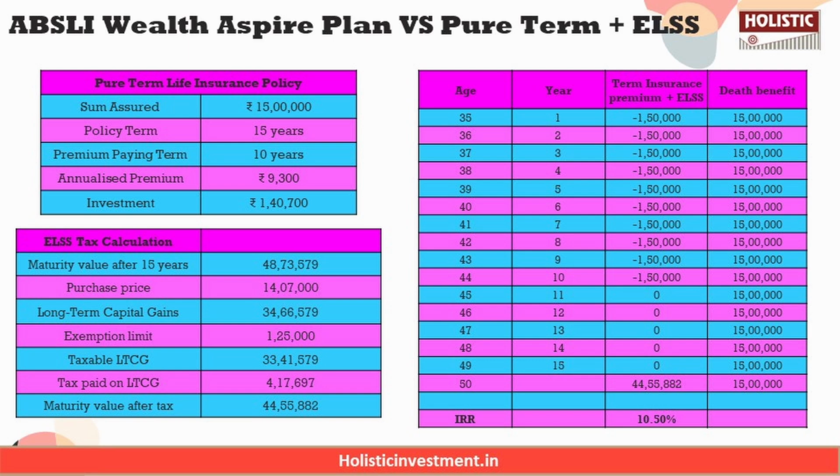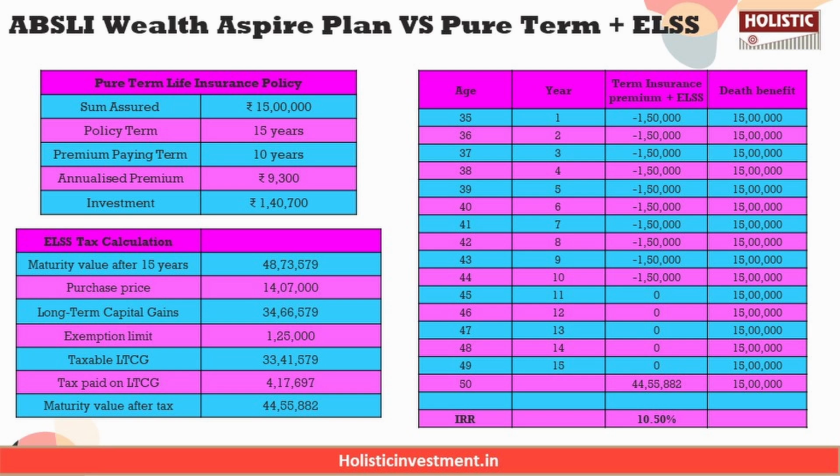another investment vehicle. The investment vehicle we have chosen for this analysis is an ELSS mutual fund, which is also a market linked product. Especially if you take a look at ELSS products, they have a track record of consistently proving that if you choose to invest in them for the long term, like 7 to 10 years, they can potentially give you returns of up to 12% per annum.